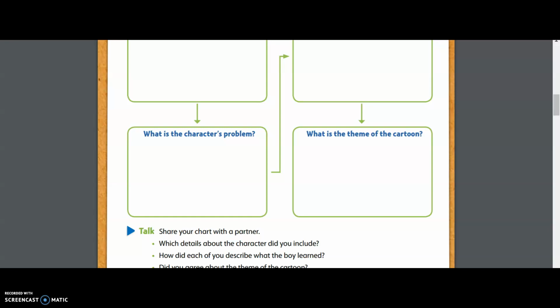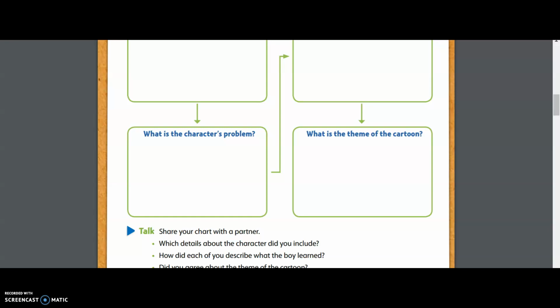But as we've learned in class, there could be more than one theme to a story as long as you are able to support it with your details. So maybe you didn't put that it takes courage to try new things. Maybe you looked at that story and you said, well, I think the lesson that he learned that could be made general into a theme. I think the theme of this comic could be facing your fears can be rewarding.